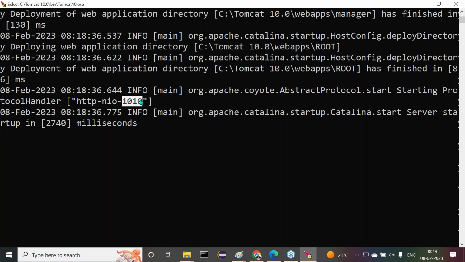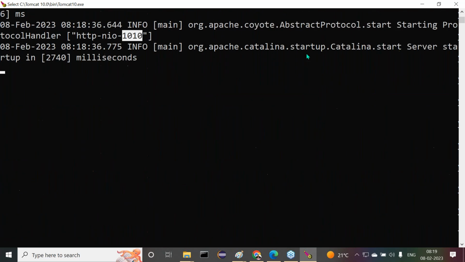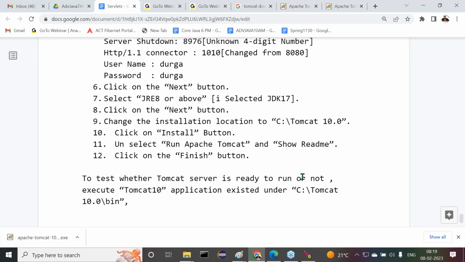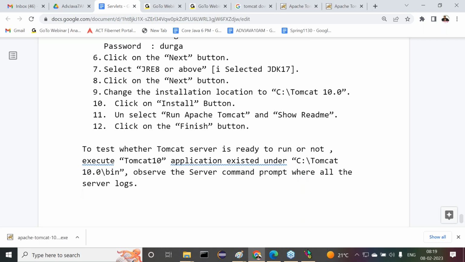Now tell me, what is the port number, guys? Previously what was available? 8080. Then I changed it to what? 1010. Now we are getting this one or not? Okay, then all the configurations here we are getting. So this is my Tomcat server started. It's very clear. If I execute this, observe the server command prompt. In your understanding, I'm writing server console, server command prompt, where all these are server logs only. Whatever data we are getting on the console is server logs. Okay, sir, good.